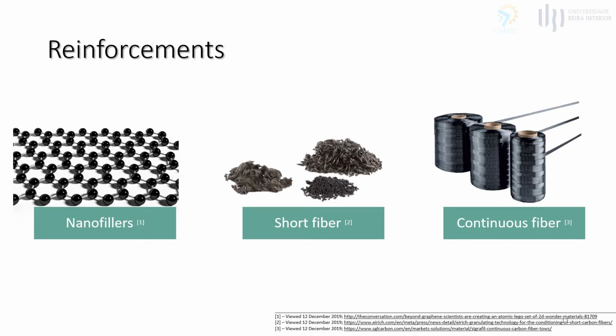Carbonaceous fillers are usually chosen as a reinforcement material because of their excellent mechanical, thermal, and electrical intrinsic properties. The incorporation of nanofillers, short fiber, or continuous fiber reinforcements into polymers allows the fabrication of polymer matrix composites with high mechanical performance and better characteristics. Carbon-based fillers include graphene, carbon nanotubes, and carbon fiber, short or continuous, and are commonly used as the second component to satisfy the demands of the polymer materials for functionality. Three sizes of reinforcement will be presented in this presentation: nanofillers, short, and continuous fiber.